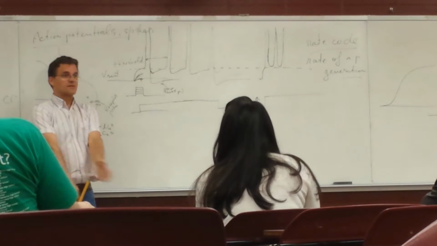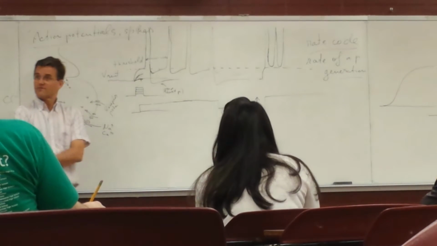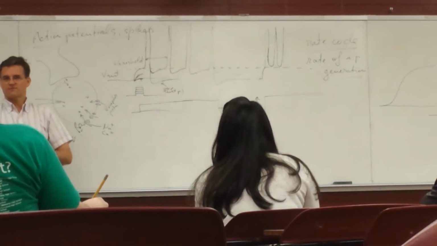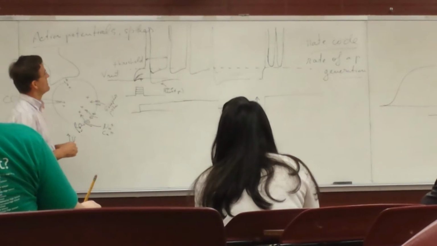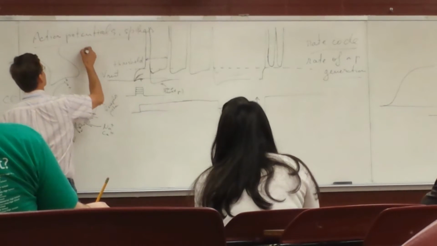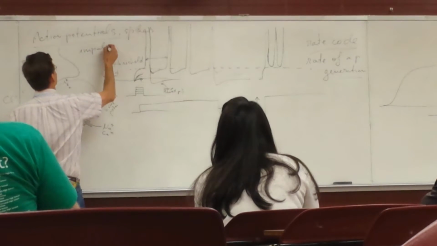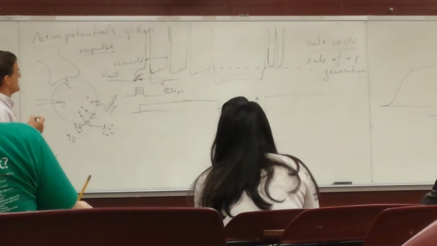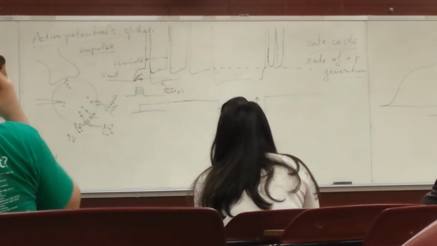And that is an impulse that can travel along a nerve, an axon that runs inside a nerve, all the way to the tip of your fingers right now. So that's why we also call these impulses. But the impulse really refers to an action potential traveling in the nerve. So for now, I haven't said anything about the nerve. I'll mention that in a second.